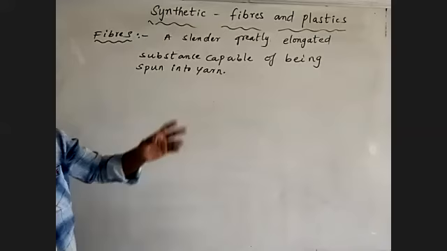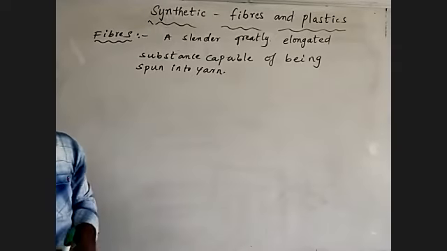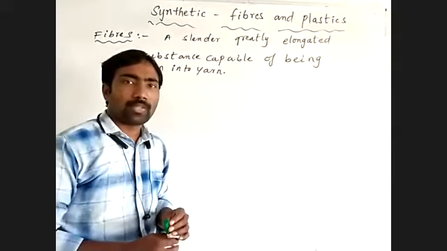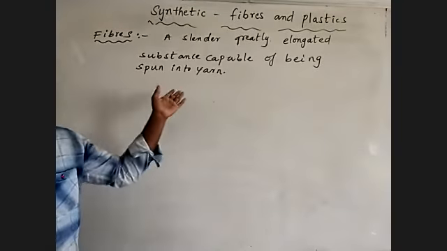The substance is capable of being spun into yarn, like hair, a delicate fur type of thing.